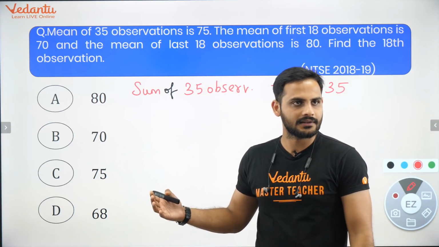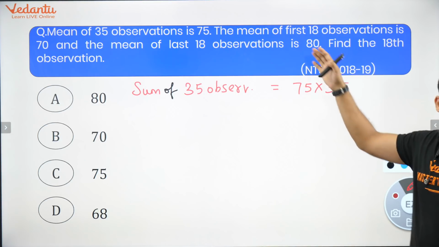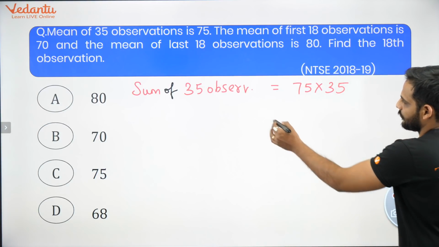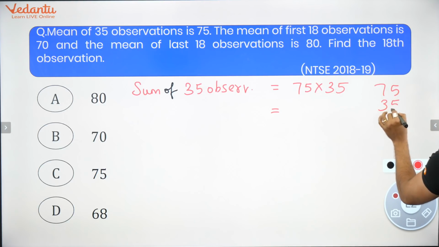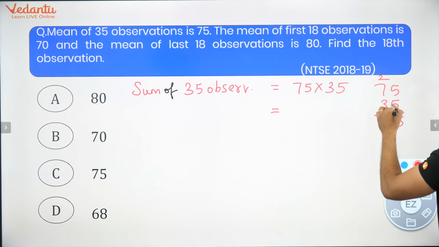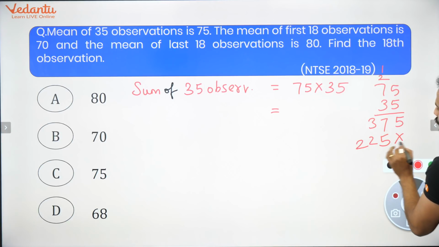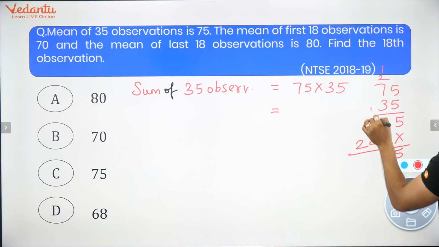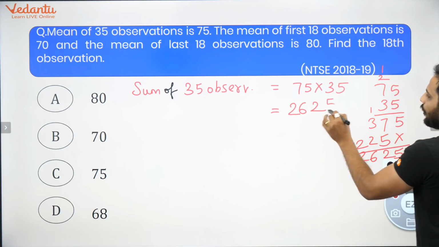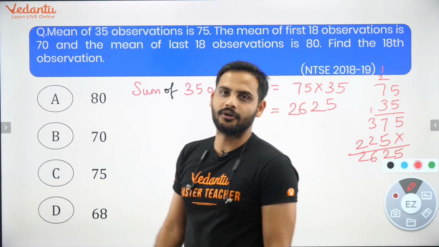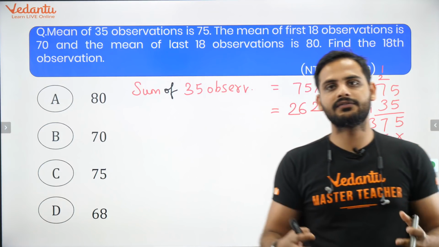So the sum of 35 observations will be equal to the average into the number of values. Let's calculate this: 35 into 75. 5 fives are 25, carry 2; 5 sevens are 35, plus 2 is 37, and so on. You'll be getting 2625. This is the sum of all these 35 observations. If you add all those 35 observations, this will be their sum.